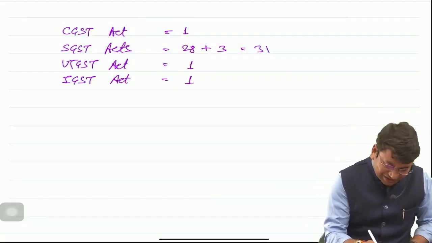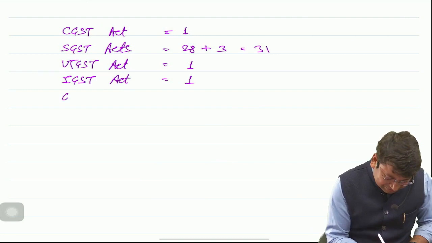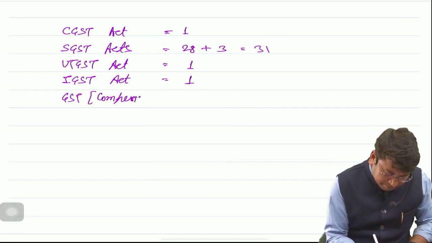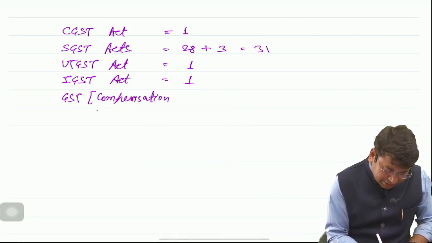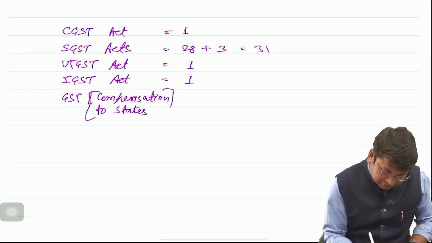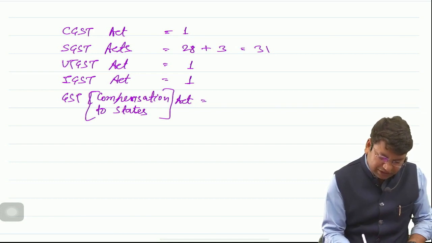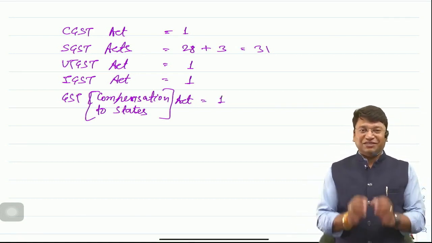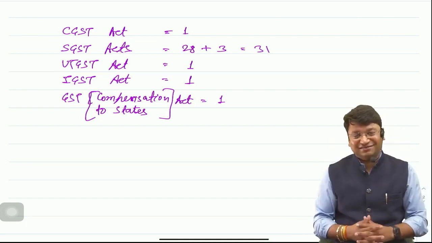So the central government framed another act, which is called the GST Compensation to States Act. You might have heard its name. GST Compensation to States Act, which is called GST Compensation Cess.